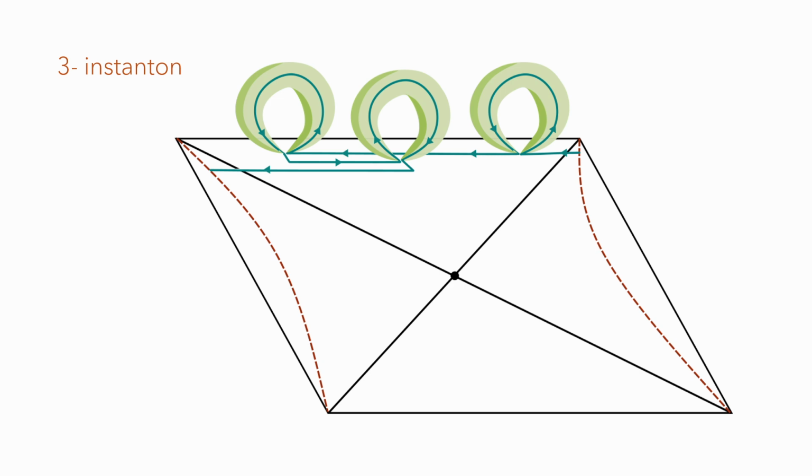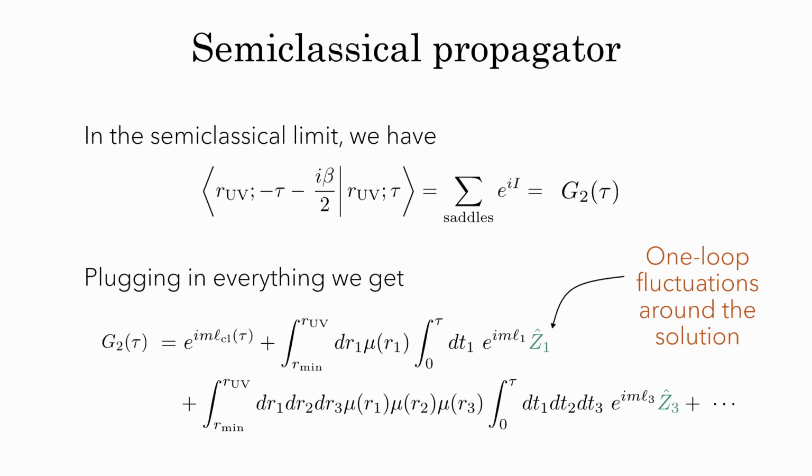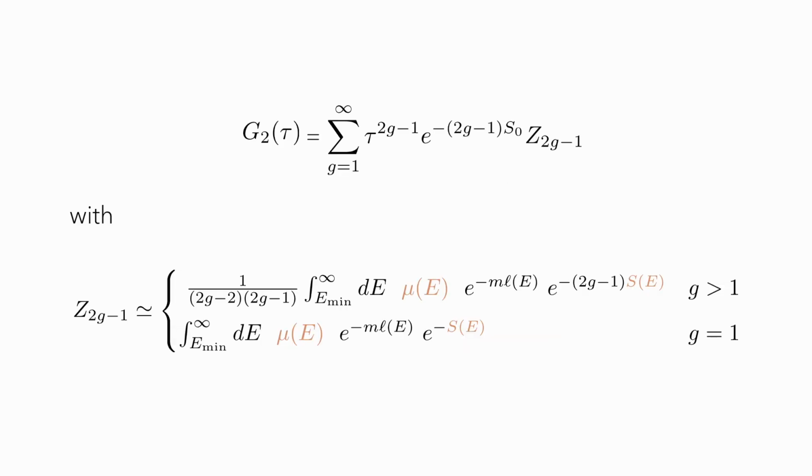And we find that when we sum up the contribution of all of these multi-instanton configurations, we end up with the same boundary series that we obtained earlier. In conclusion, what we have shown is that the inclusion of these constrained instanton configurations in the bulk can present a path towards the saturation of the two-point functions in the boundary theory.